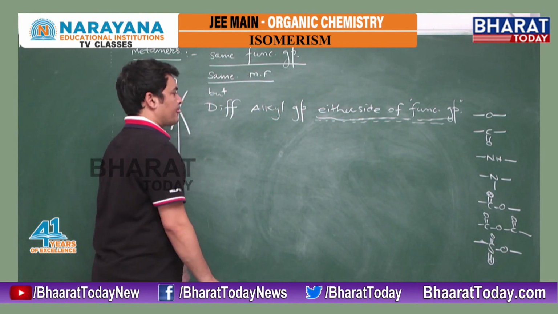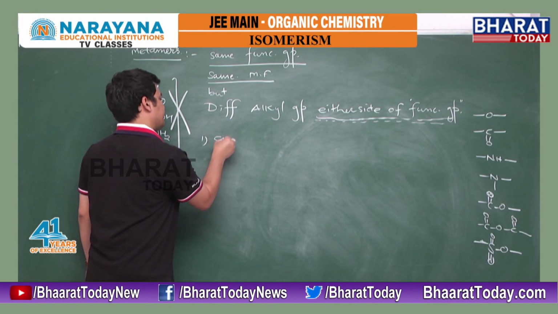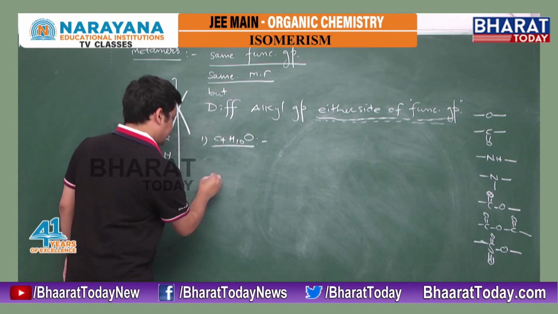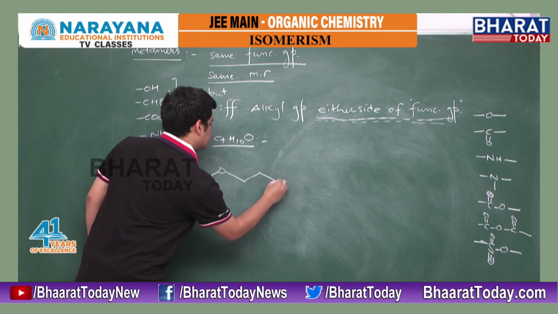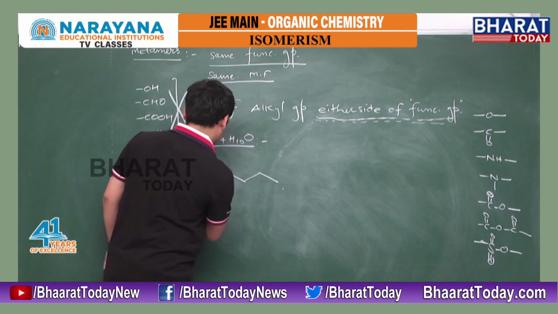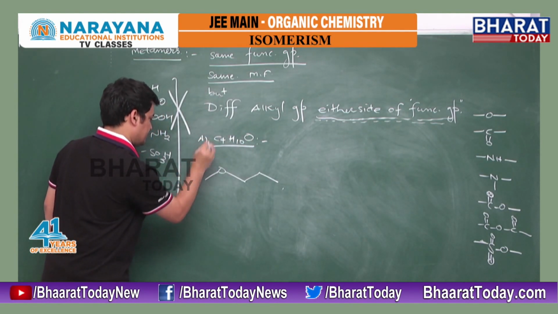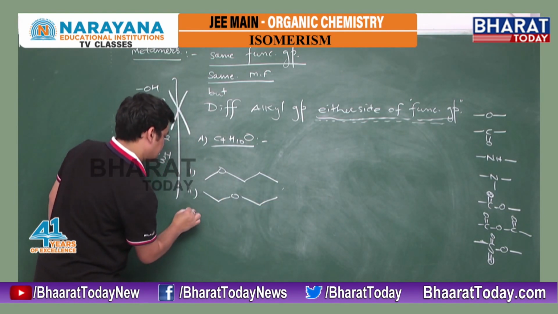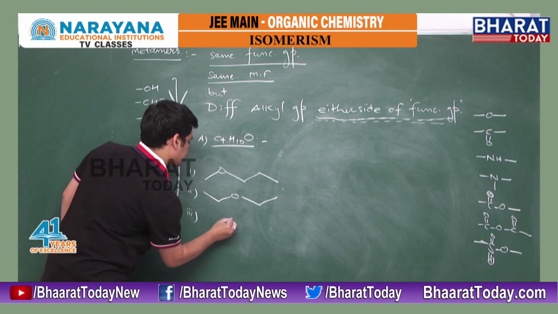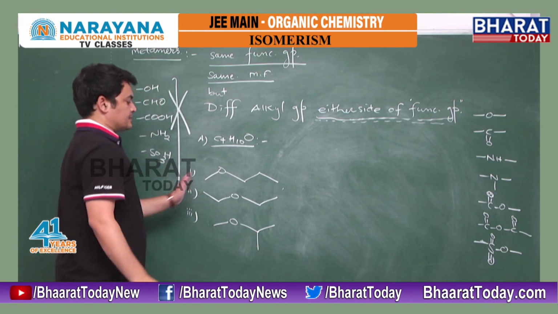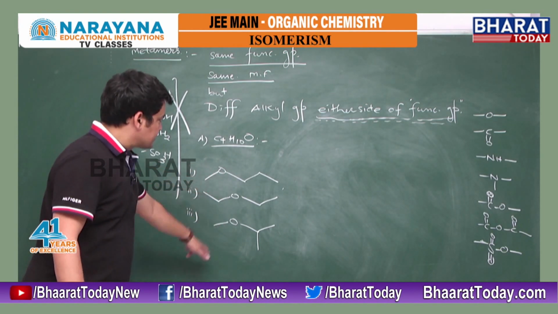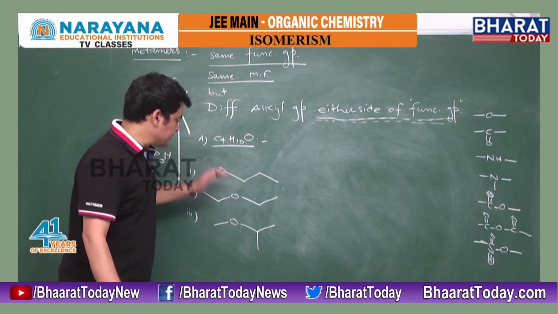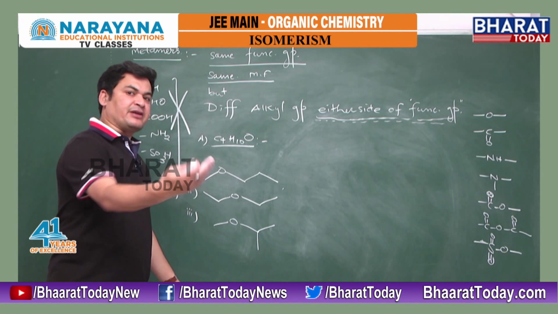First important thing, I am giving you the first example of metamerism, C4H10O. Like we have this, the second is this, and the third is this. See, all these three are showing the same molecular formula C4H10O. All are having the same functional group, ether, ether, ether, but they have different alkyl groups.